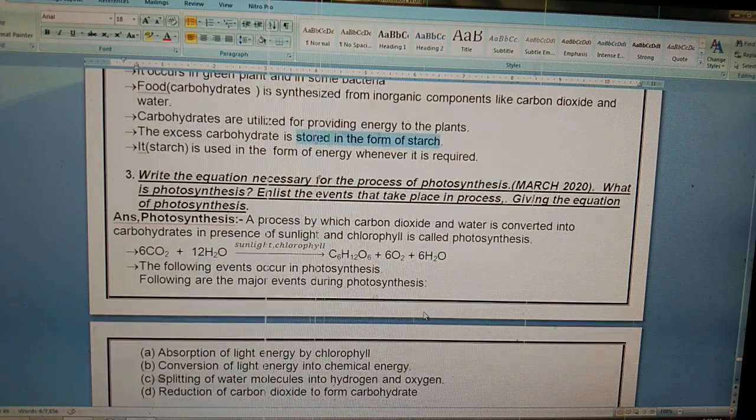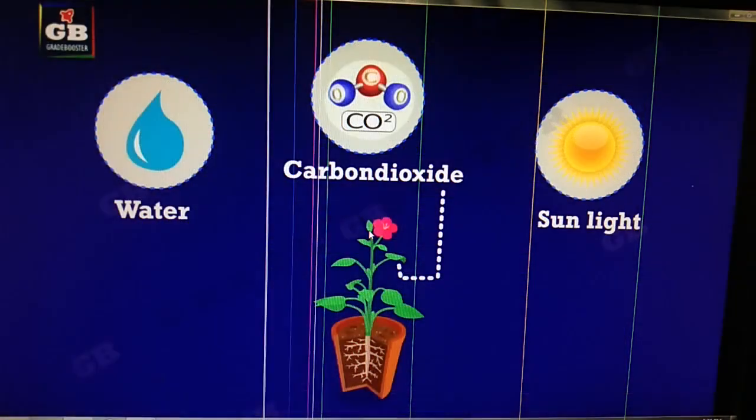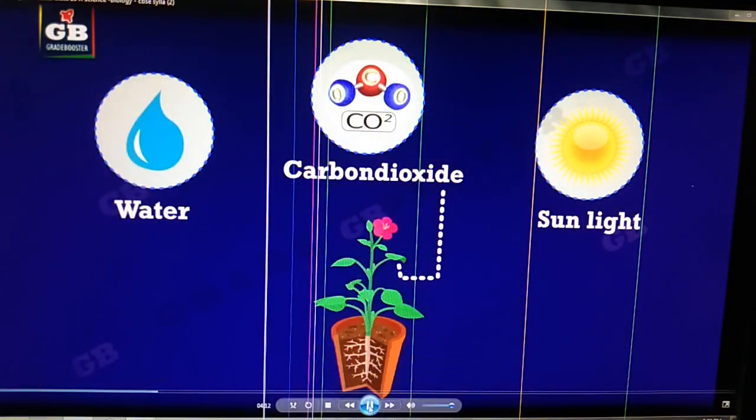After this we have studied the process of photosynthesis. We know the process by which carbon dioxide and water are converted into carbohydrate in the presence of sunlight and chlorophyll is called photosynthesis. There are a few steps through which the photosynthesis process occurs, that we also saw in the last video. Let us revise quickly.